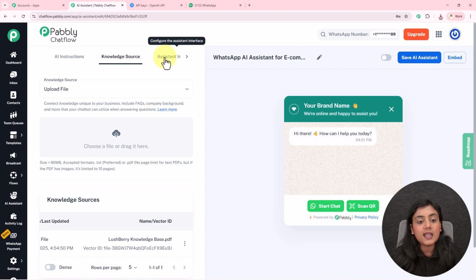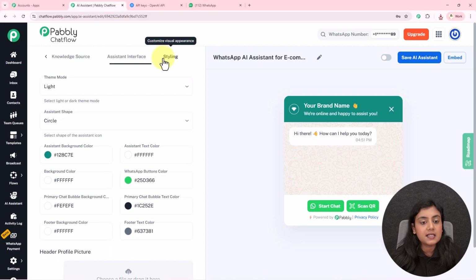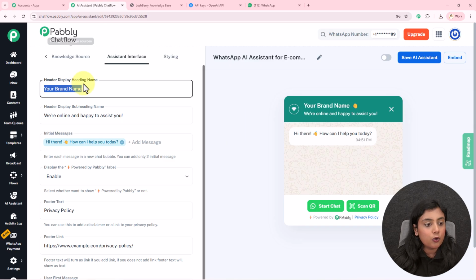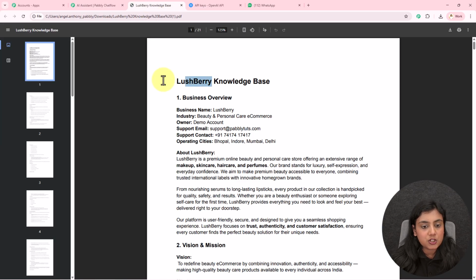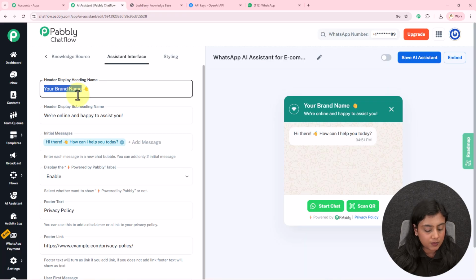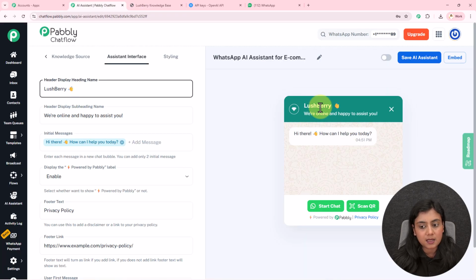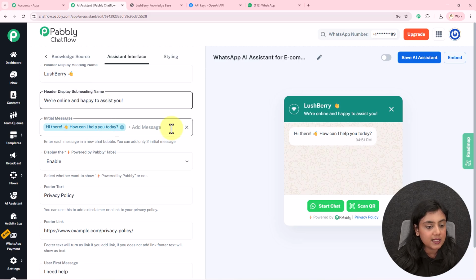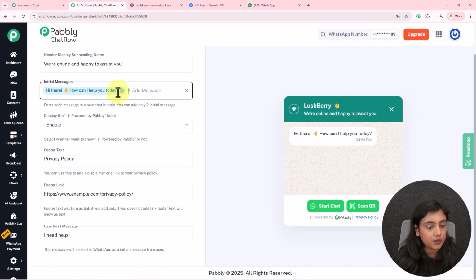Okay, now next over here is assistant interface and styling. These two sections are required if you're adding this AI assistant on your website, on your e-commerce website. Okay, so right over here if you want to change the text, like my brand name is Lushberry, so I will simply add this Lushberry name over here in place of this your brand name. You will see it's updated right here. If I want to change things like the subheading, initial text, you can add it into initial text right over here. You can change it also.